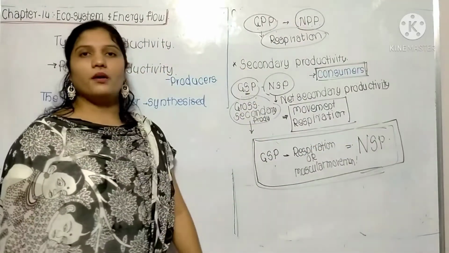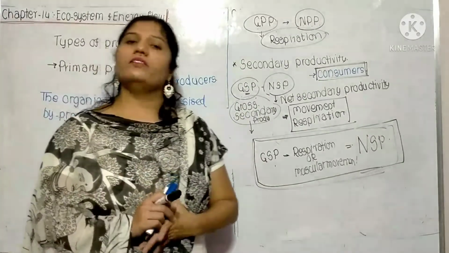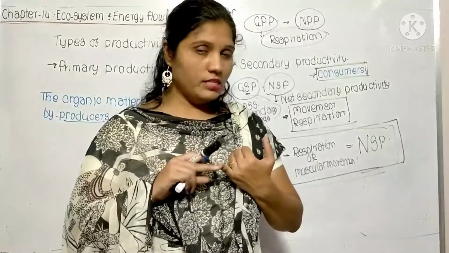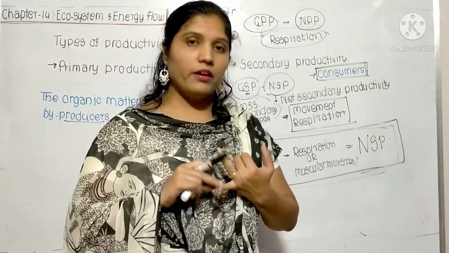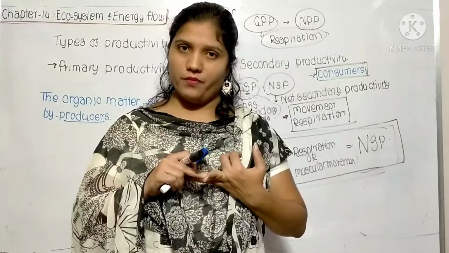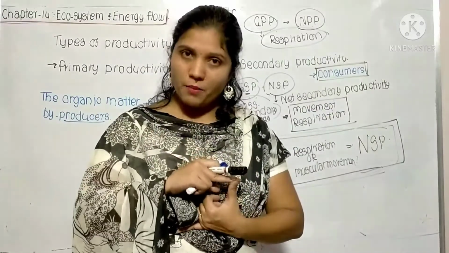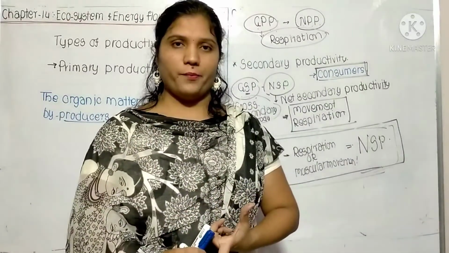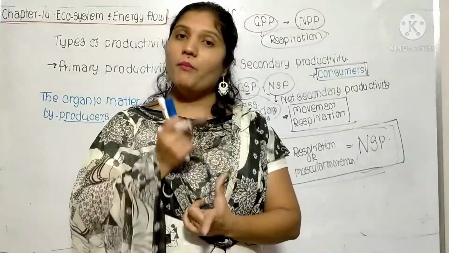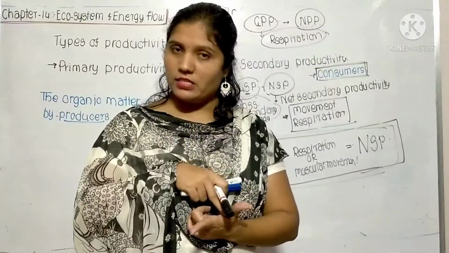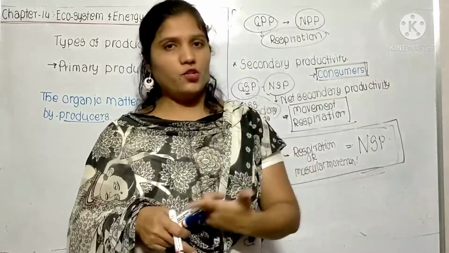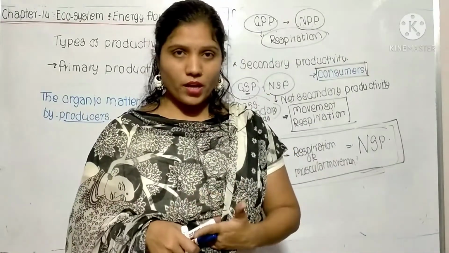This is about productivity. So remember this concept: gross primary productivity, net primary productivity. What is primary productivity and what is secondary productivity? Primary productivity is produced in plants. Secondary productivity is produced in the consumers.